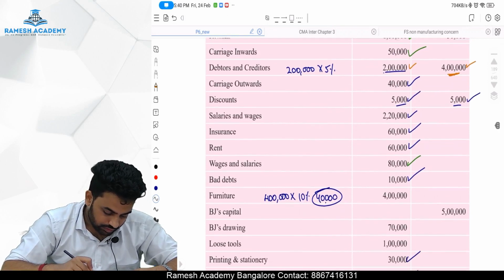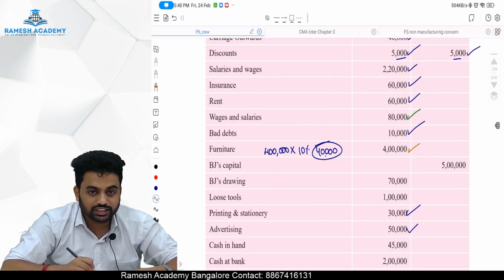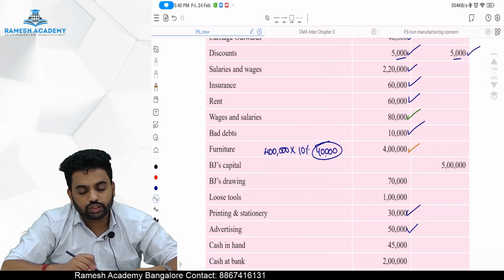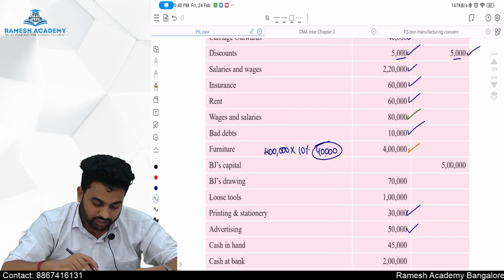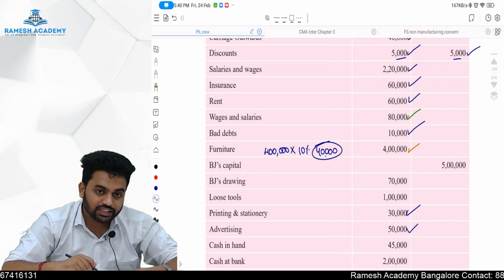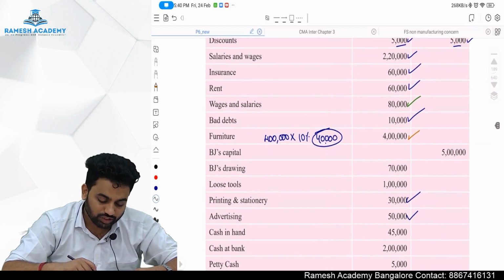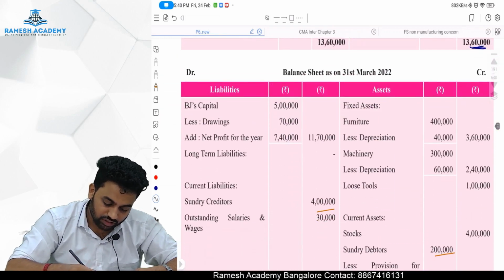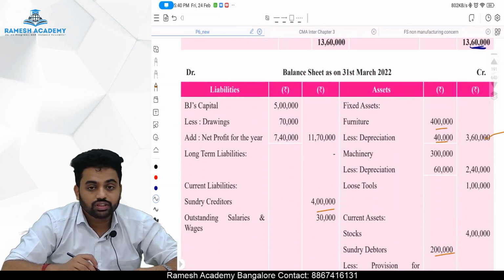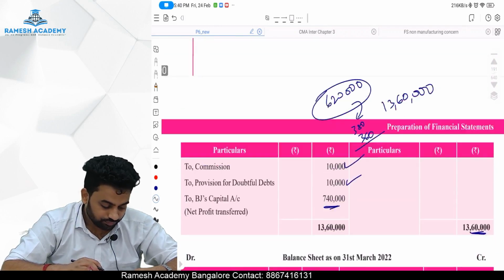Next, furniture of 4 lakh rupees is there. Listen, depreciation has been given in the adjustment, which means twice, once in P&L, once in the balance sheet. How in the balance sheet? Furniture balance should be reduced. So in the balance sheet, furniture 4 lakh minus 40,000 depreciation comes to 3,60,000. Done.